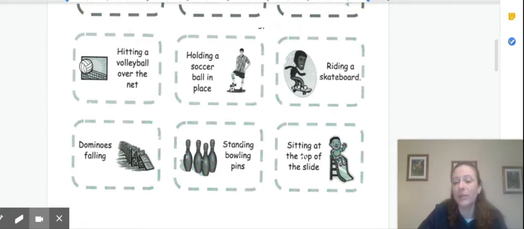Riding a skateboard, so you're moving again. So riding would be considered kinetic. Dominoes that are moving because they're falling is going to be kinetic. Bowling pins that are standing in one spot, that's an example of potential. Now sitting at the top of a slide. This kiddo is not moving down the slide, he's just sitting up there, so then that would be potential energy.